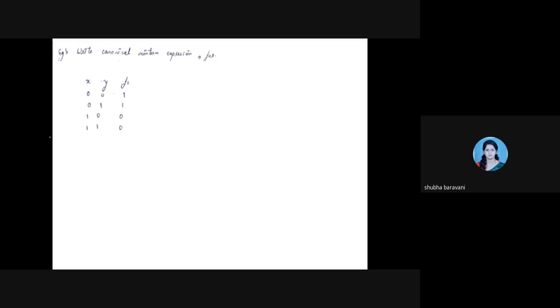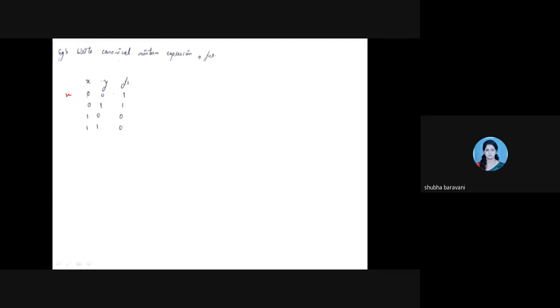So first what you have to do? You have to write the term for this. Okay, so it is what? 0, 0. So it means you will have X bar Y bar. Yes, you will have X bar Y bar here.